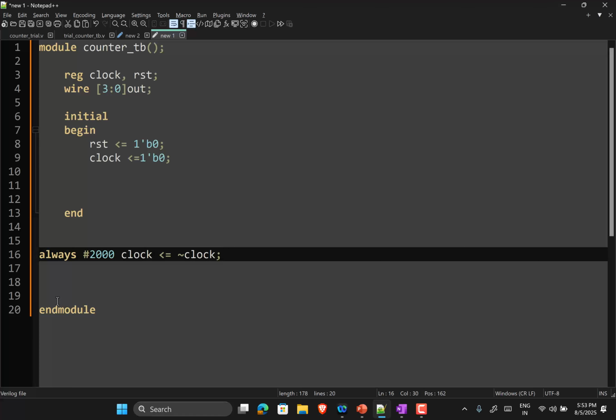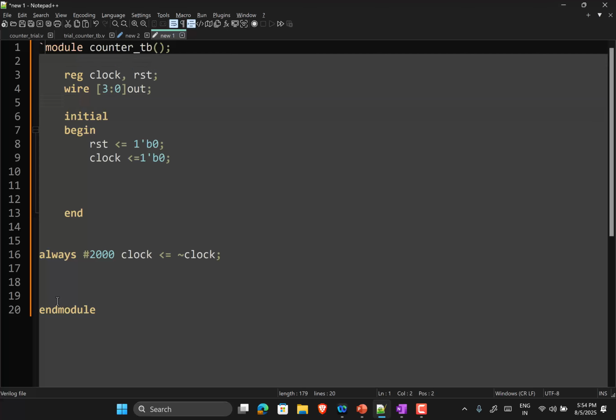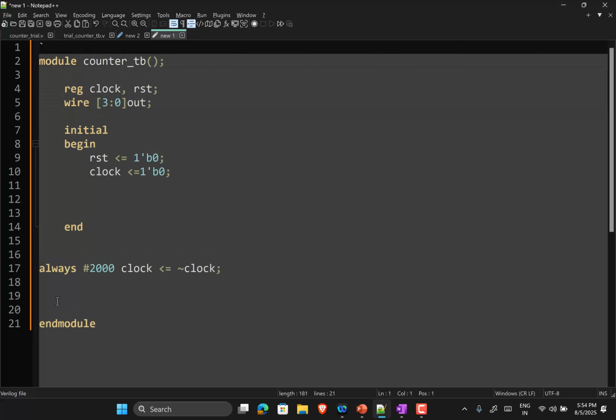But I've been saying time points, now I need to connect it to seconds, right? So you do that using a timescale directive. This particular symbol is the one that comes along with tilde, the top left corner of your keyboard. So you say timescale. I'll explain what this is in a minute. 1 nanosecond / 1 nanosecond, let's say.